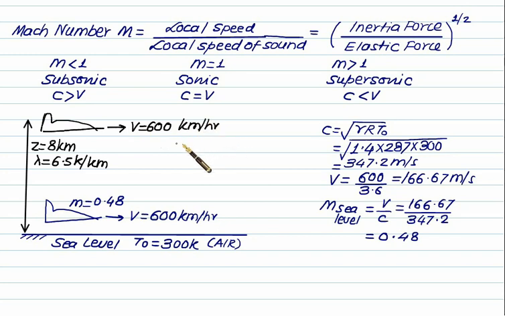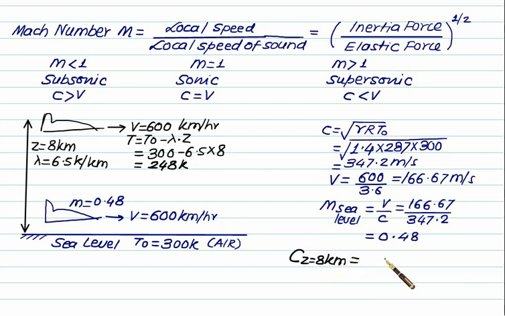So the temperature here will be equal to T0 minus lambda times Z. So we have T0 equal to 300 minus lambda, which is 6.5, times Z equal to 8. So temperature at the altitude of 8 km we can calculate. Since it is under the stratosphere, we have taken a standard temperature lapse rate of 6.5 Kelvin per kilometer, which gives 248 Kelvin.